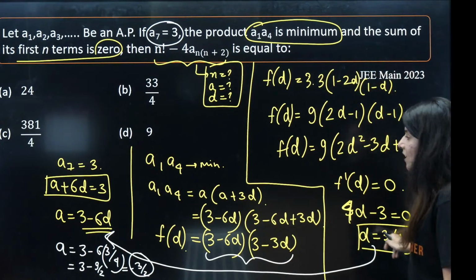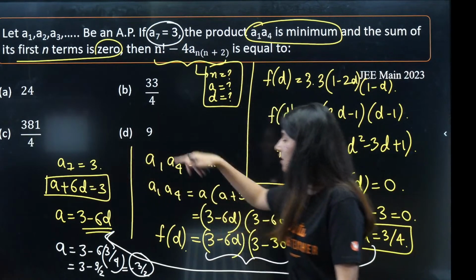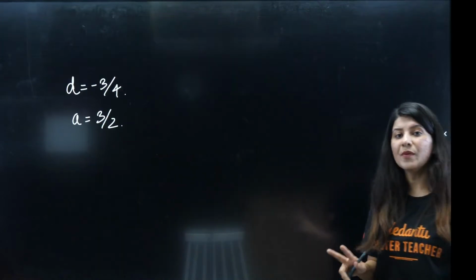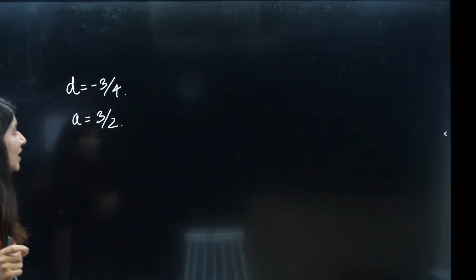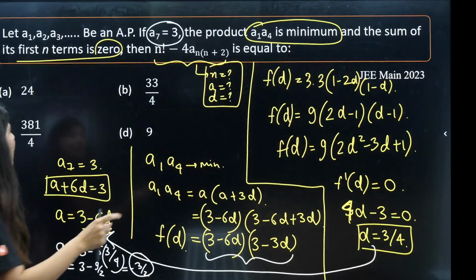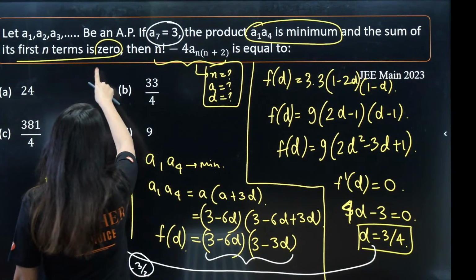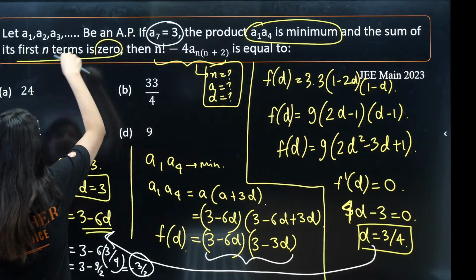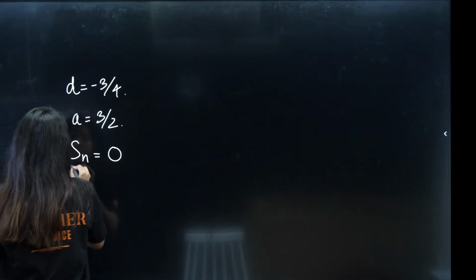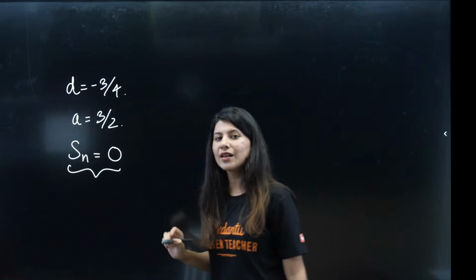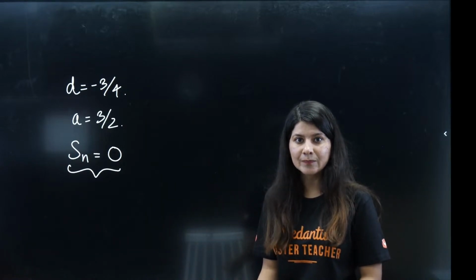Right? So d is 3 by 4. Put the value of a over here. You get minus 3 by 2. You've got two values. The last thing which you need is the value of n. For that you have this expression, which is the first term. The sum of first n terms is given as 0. So using this you will be able to calculate the value of n as well.